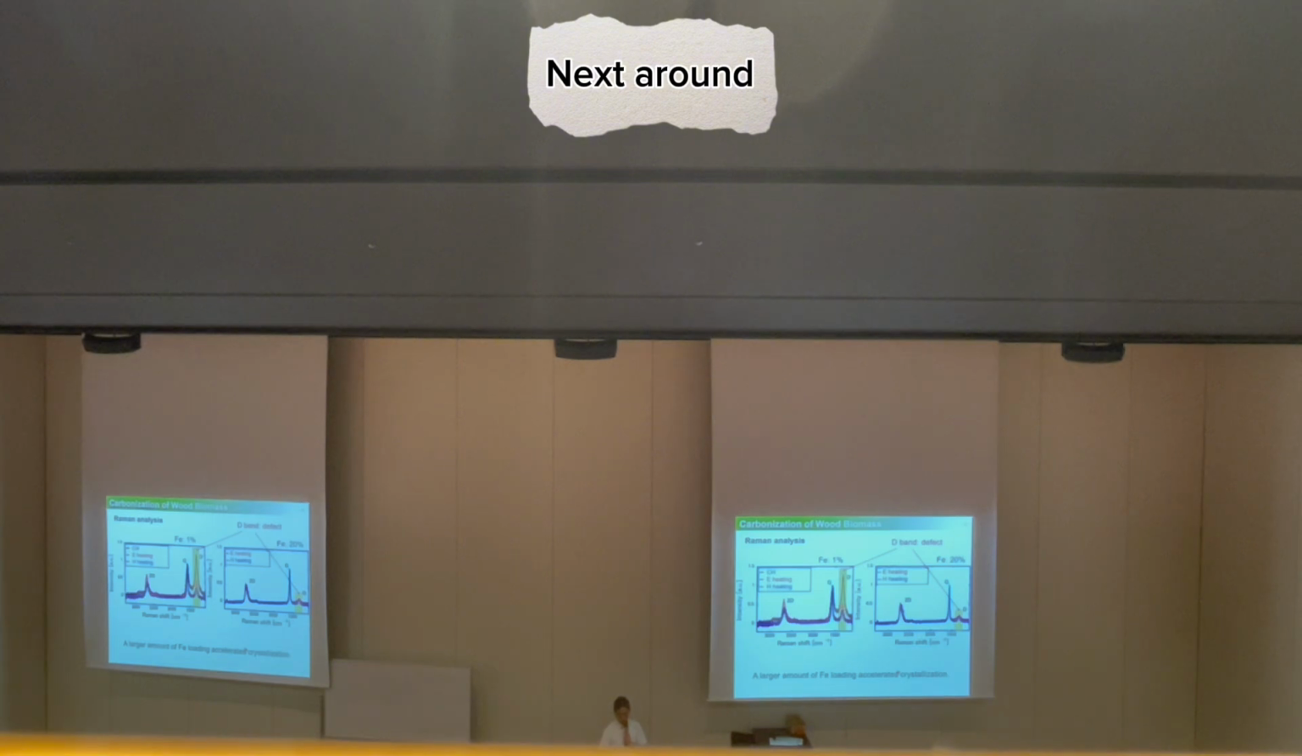Also, Raman analysis suggests that a large amount of iron accelerates crystallization, a result similar to the XRD. And as I explained in the graphene oxide treatment, the D band, which is an indication of defects, also decreased after the microwave treatment, and especially at high iron loading, this D band almost disappeared.